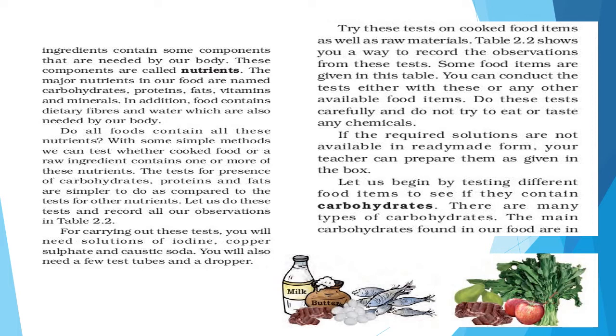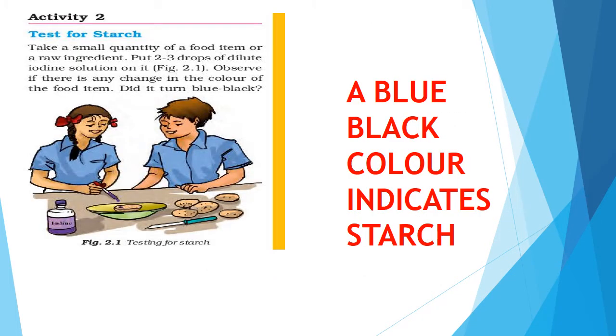Let us begin by testing different food items to see if they contain carbohydrates or not. There are many types of carbohydrates. The main carbohydrates found in our foods are in the form of starch and sugar. We can easily test if a food item contains starch or not. Dear friend, for testing the starch, activity 2: take a small quantity of a food item or a raw ingredient,